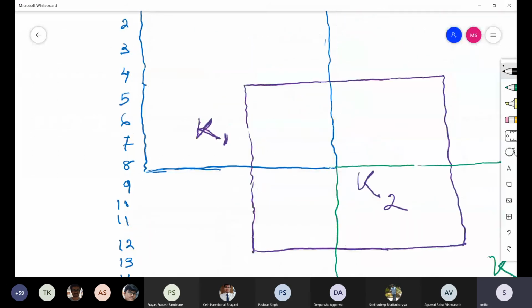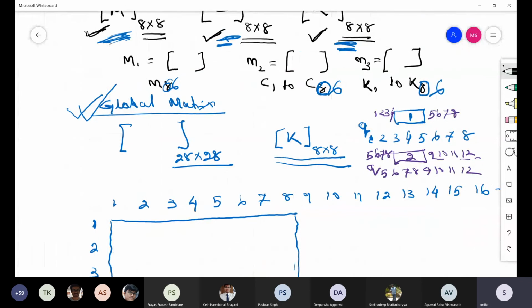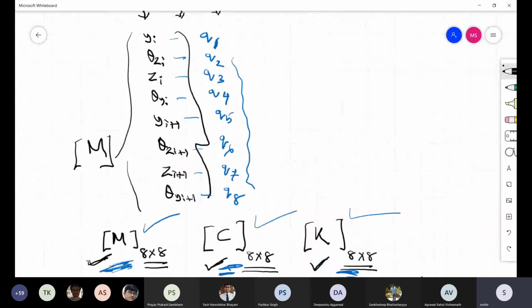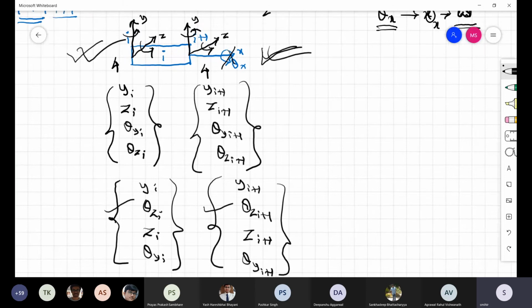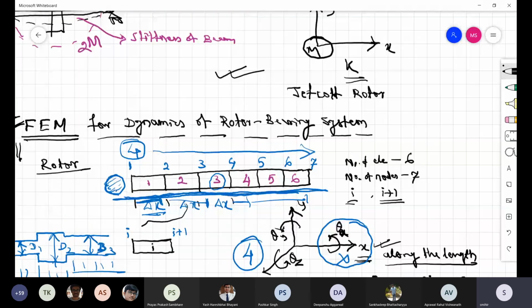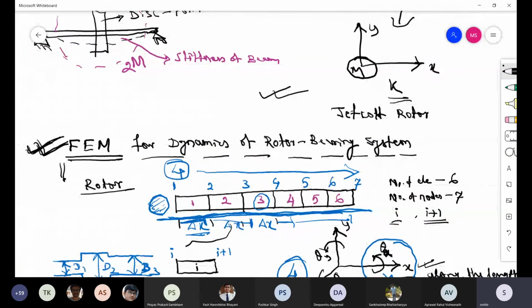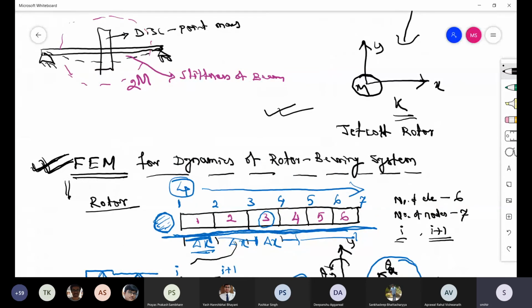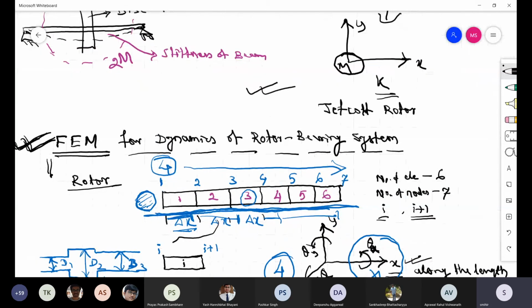So if you go back and see the rotor system we considered in the drawing, the disc was at the middle. So here the middle is the 4th node. So depending on your system, you have to consider a node there where the disc is present. So luckily we have a node there. So at the 4th node, I have to add the disc. So if you see in the global matrix, the 4th nodal point.